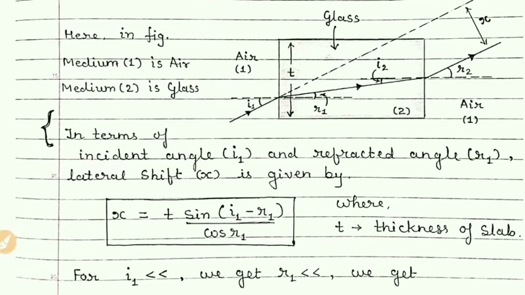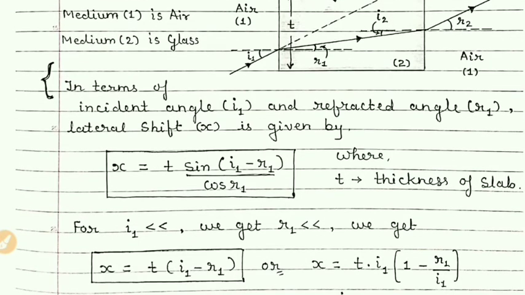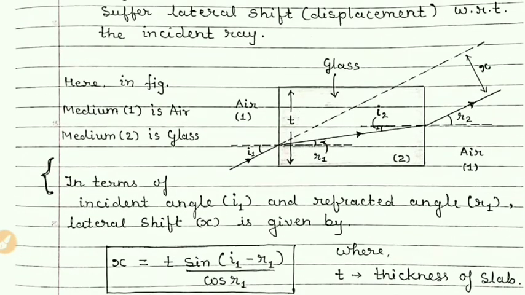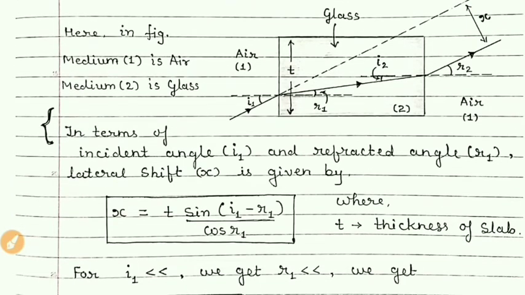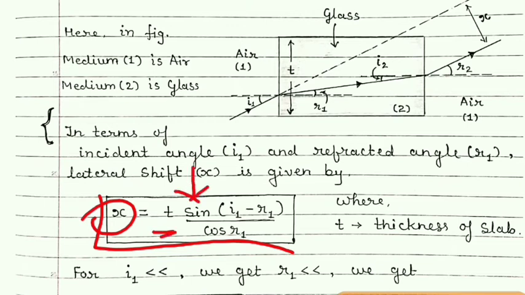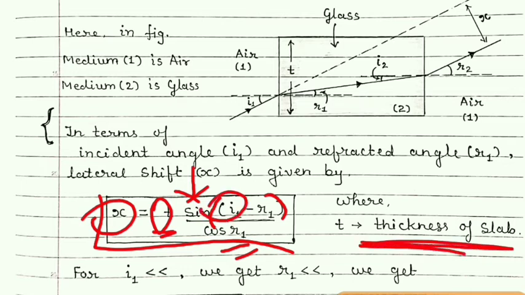In your textbook only this much is given, but for some competitive exams, if you need to find this lateral shift distance, then there is a formula. No derivation is needed, simply you have to remember: lateral shift x is equal to t into sin(I1 minus R1) upon cos R1, where t is the thickness of the slab and I1 and R1 are shown here in the figure.